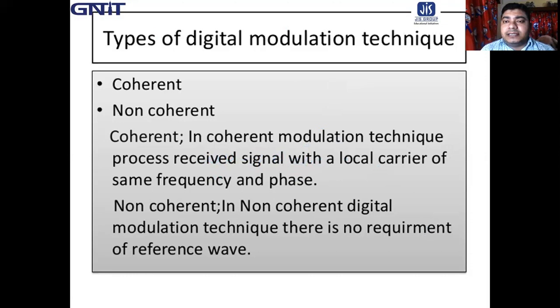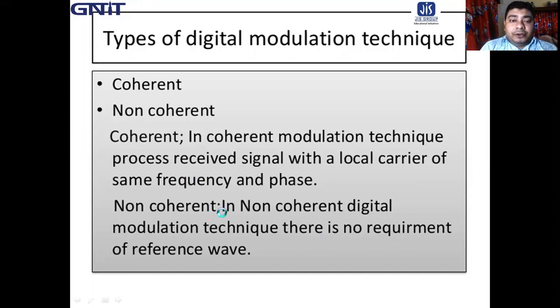The detection process is done by correlating the received noisy signal and the locally generated carrier. That means the carrier required at the receiver has the same phase and same frequency as the carrier used at the time of transmission or modulation. So coherent detection is basically a synchronous detection.